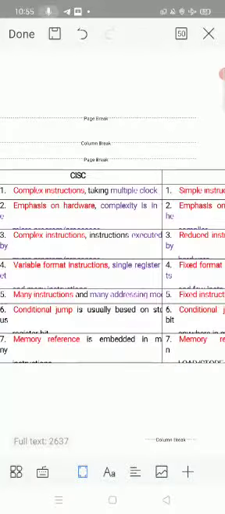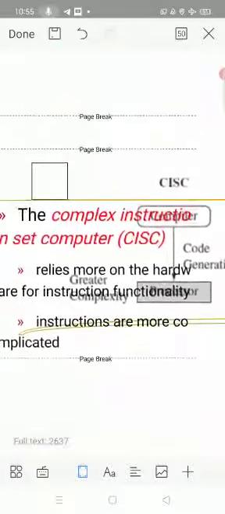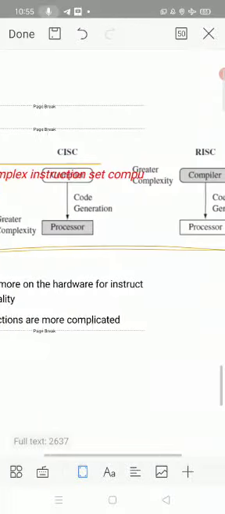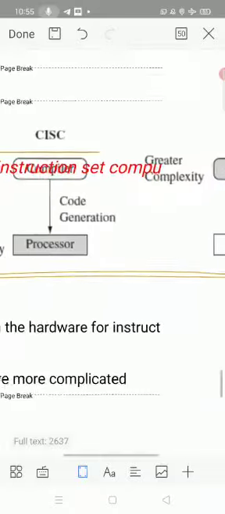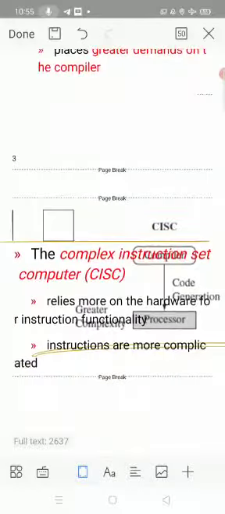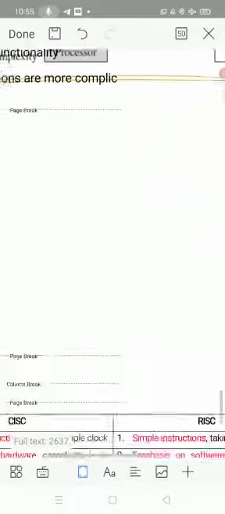Second is emphasis on hardware. Observe this very clearly: the complexity is in the processor in CISC, whereas the complexity is in the compiler in RISC.